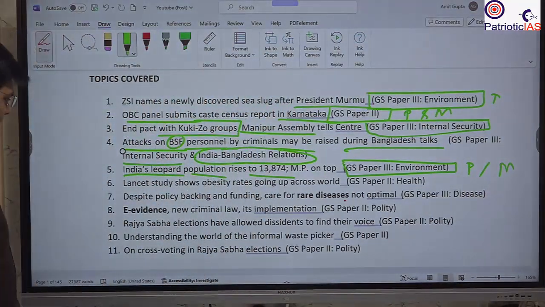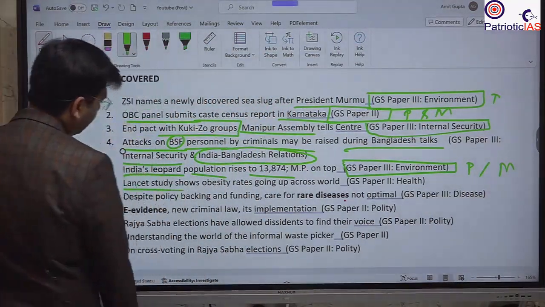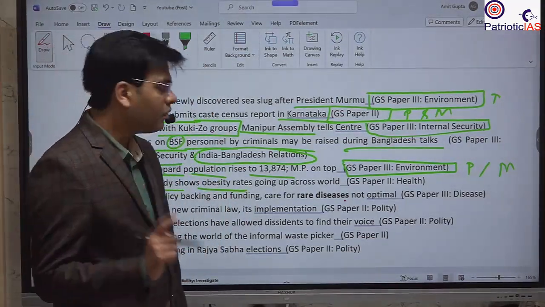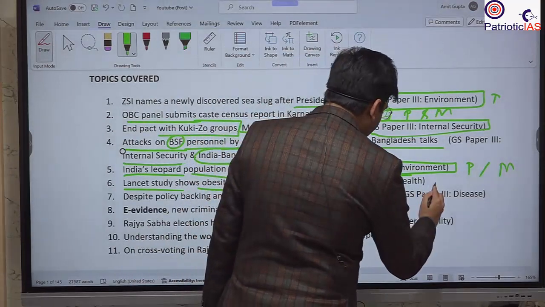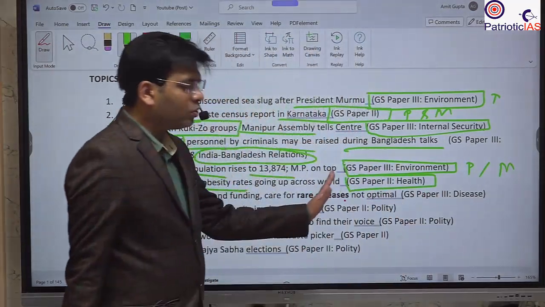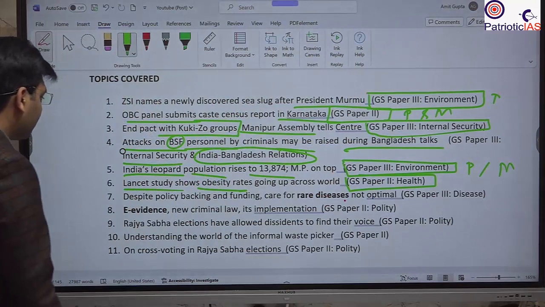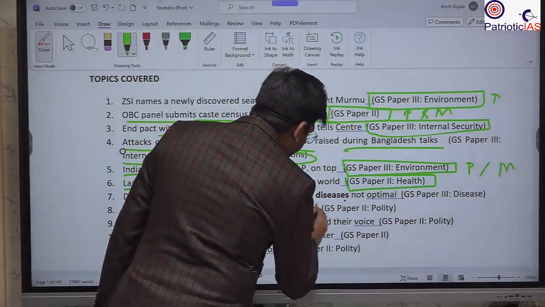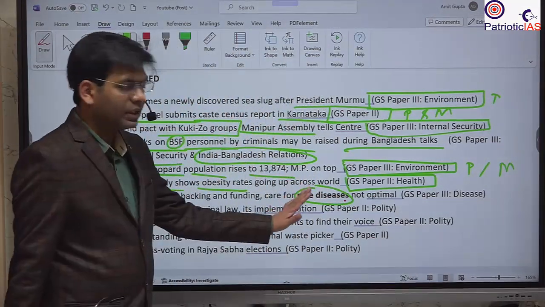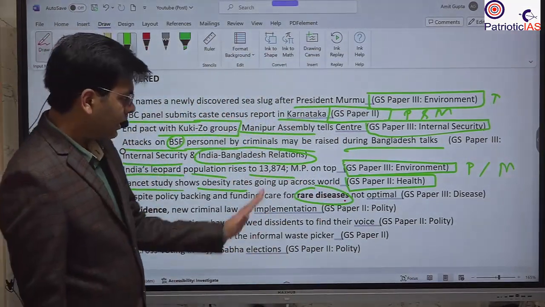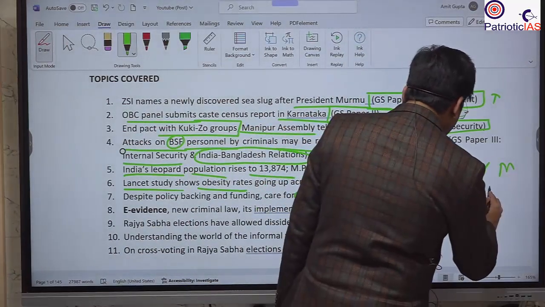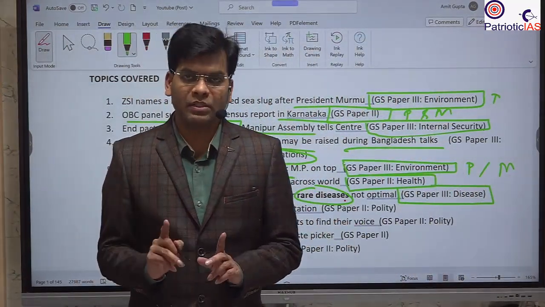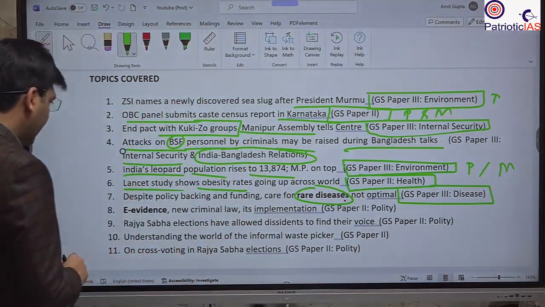After that we will study that there has been a recent study that shows that the obesity rate has increased across the world. So this will be associated with GS paper 2 health sector. Then we will study that despite the policy backing and the funding, the care for rare disease. So we will study the basics about rare disease that will be under GS paper 3, basic science, as well as you can use it for GS paper 2 health sector under governance. So it can be used in both areas.